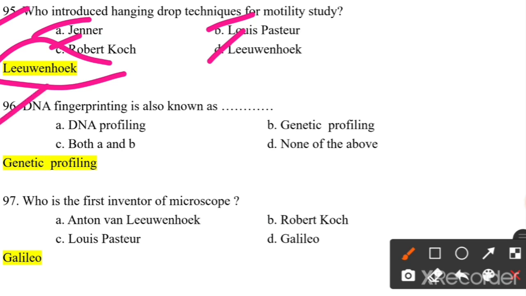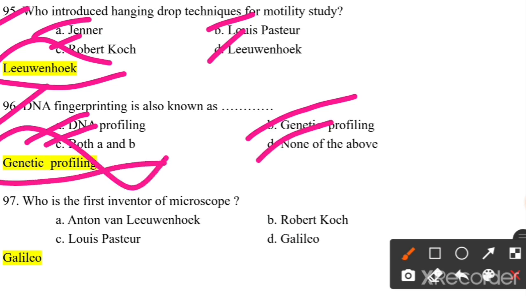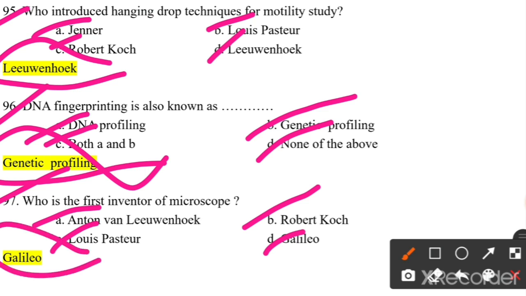DNA fingerprinting is also known as what? DNA profiling, genetic profiling, both A and B, none of the above. So genetic profiling. DNA fingerprinting is also known as genetic profiling, where we can easily identify the profile of any person. Who is the first inventor of microscope? Antonie van Leeuwenhoek, Robert Koch, Louis Pasteur, Galileo. So Galileo first invented the small microscope. With the help of that, he tried to observe the plant cells.